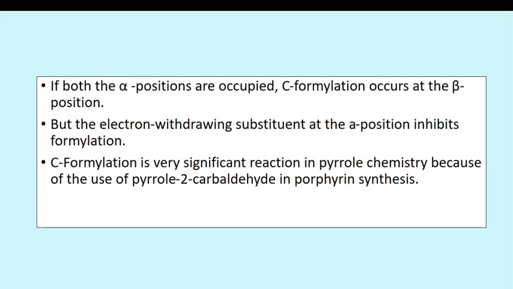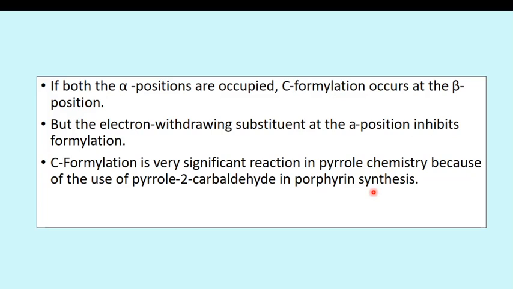If both the alpha positions are occupied, then C-formylation occurs at the beta position, but an electron withdrawing substituent at the alpha position inhibits formylation. Formylation is a very significant reaction in pyrrole chemistry because of the use of pyrrole-2-carbaldehyde in porphyrin synthesis.